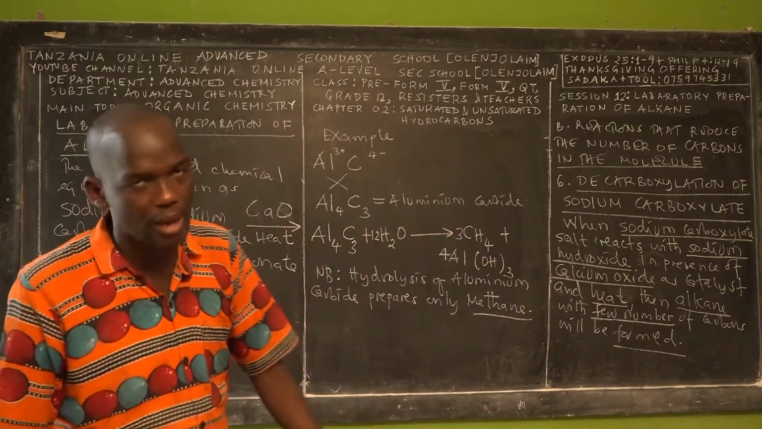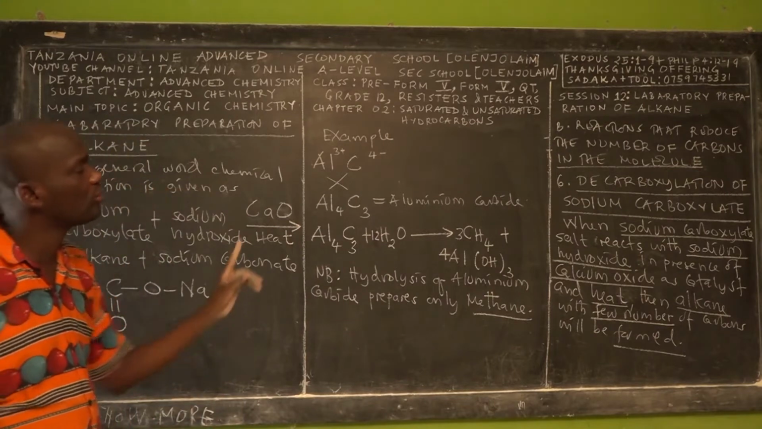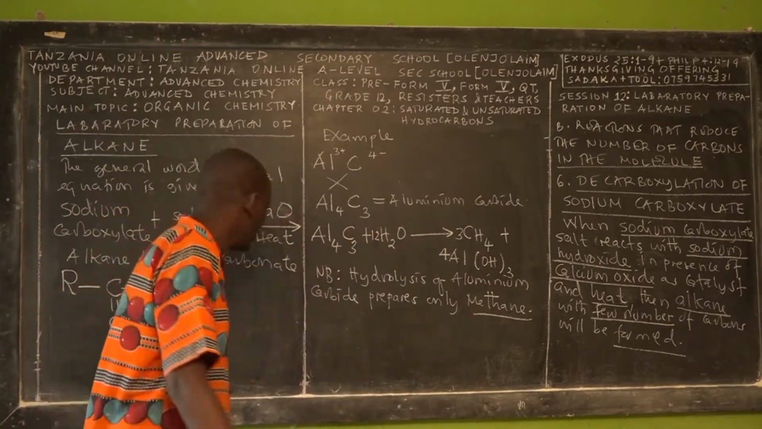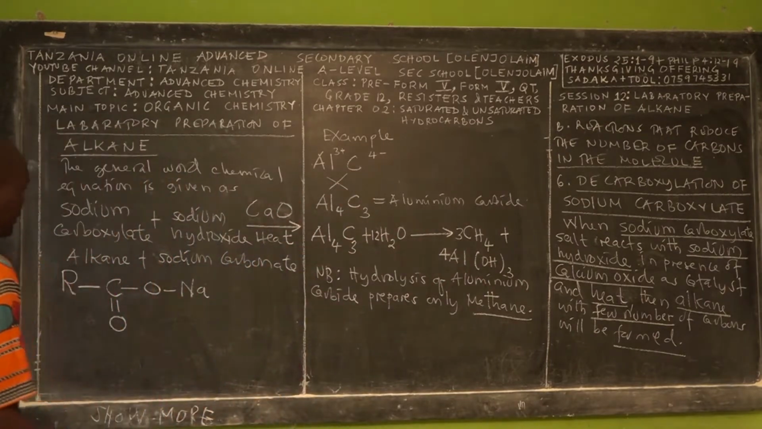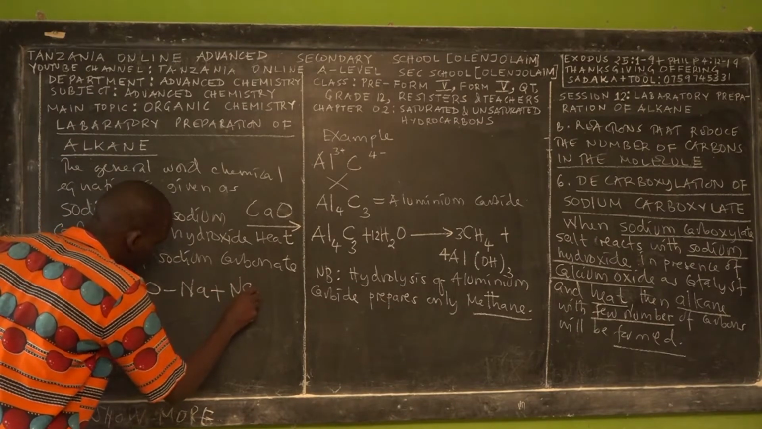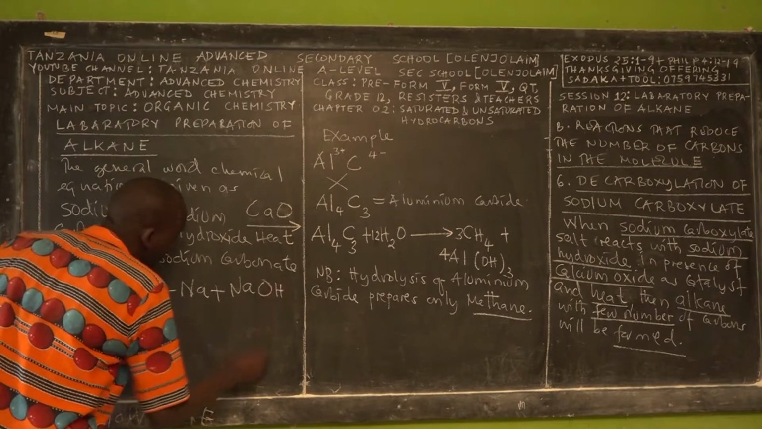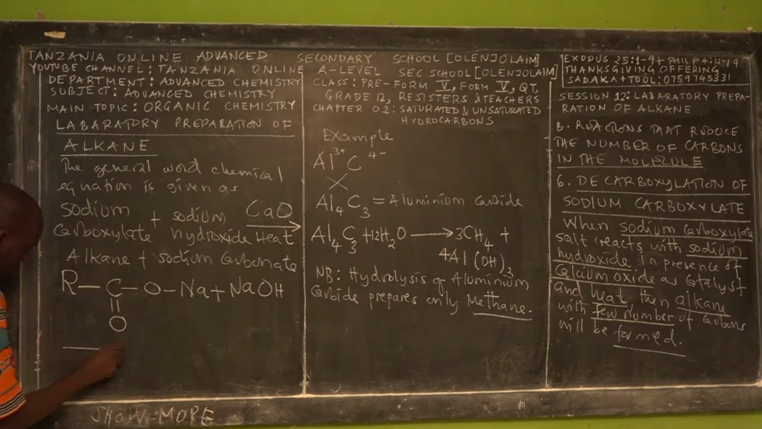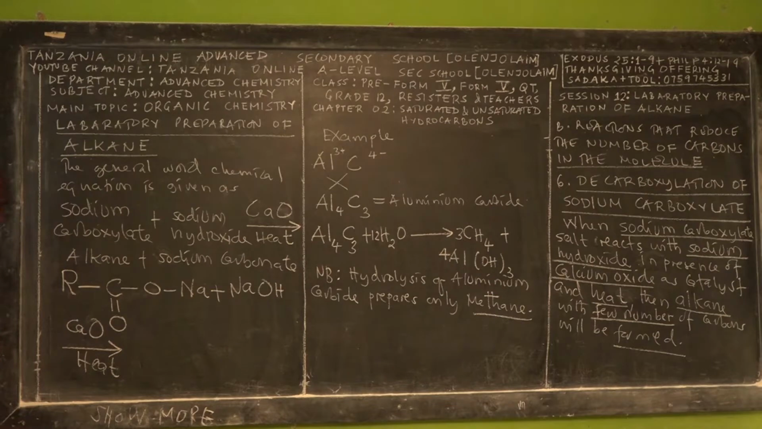Decrease in what? Number of carbon. That's what decarboxylation means. Okay, so then we need what? We need sodium hydroxide. We know its molecular formula. The condition: the catalyst is calcium oxide, and the presence of heat.